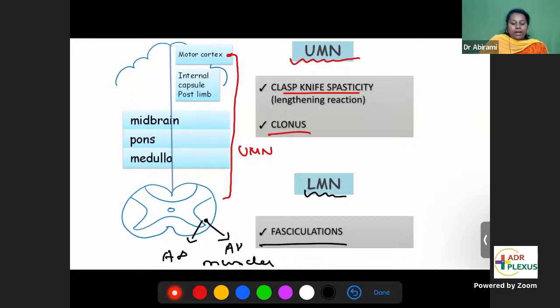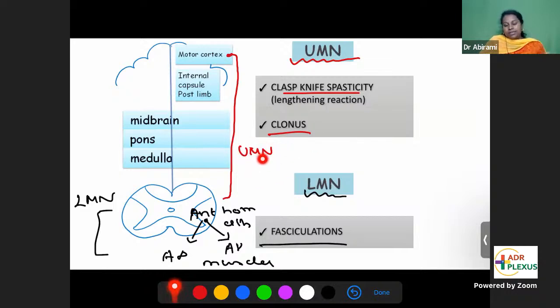So A alpha and A gamma, which go to the muscles, and also the anterior horn cells, are all lower motor neurons. Any damage to upper motor neurons means the corticospinal tract is affected, hemiplegia, all are the same. If A alpha, A gamma or the anterior horn cell is damaged, then that is lower motor neuron disease. In LMN disease only will you see fasciculations.